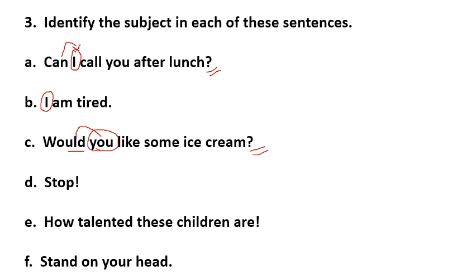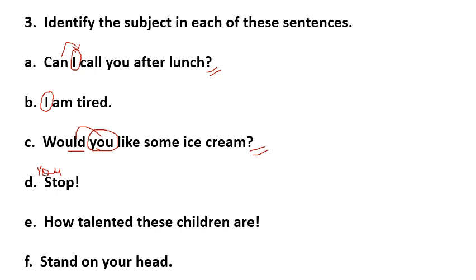Now, stop. So here, as we can see, there is an exclamation mark. But we know that this is an imperative sentence. Why? Because it gives a command. And we know that in an imperative sentence, the subject is always you, which is generally not spoken or written. So the subject is you, which is not spoken or written.